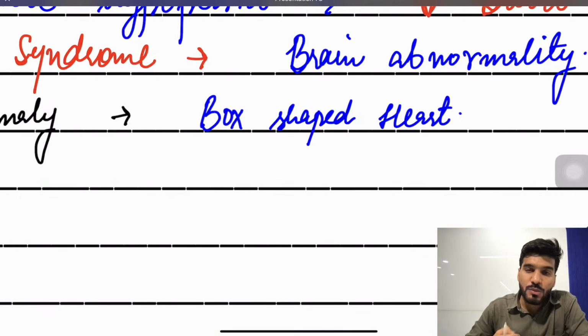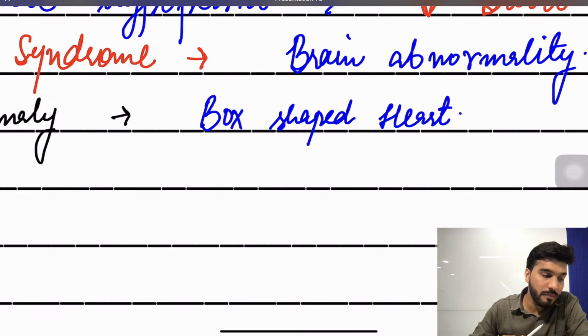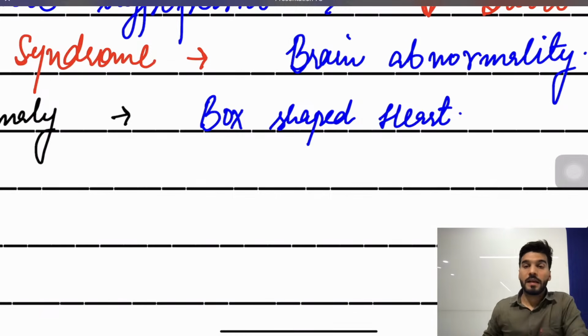One PYQ was asked: what is the drug of choice for a patient having lithium induced diabetes insipidus? Anyone from pharmacology? We have three types of diabetes insipidus, right?